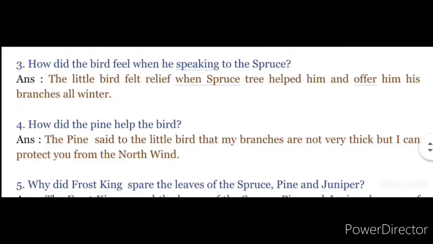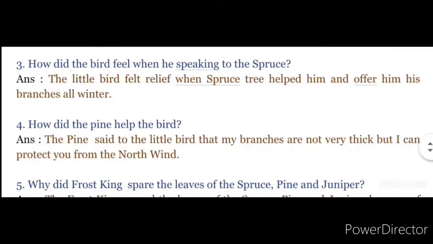Answer here. The little bird felt relief, R-E-L-I-E-F, relief, when the spruce tree helped him and offered him his branches all winter. So that's the question and answer for the third question, children.